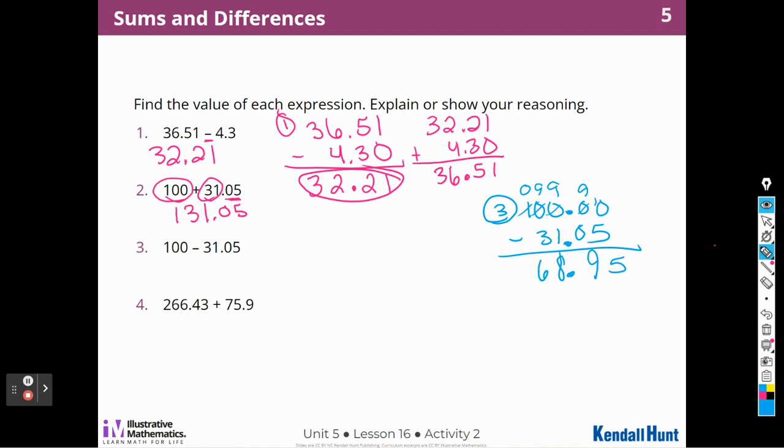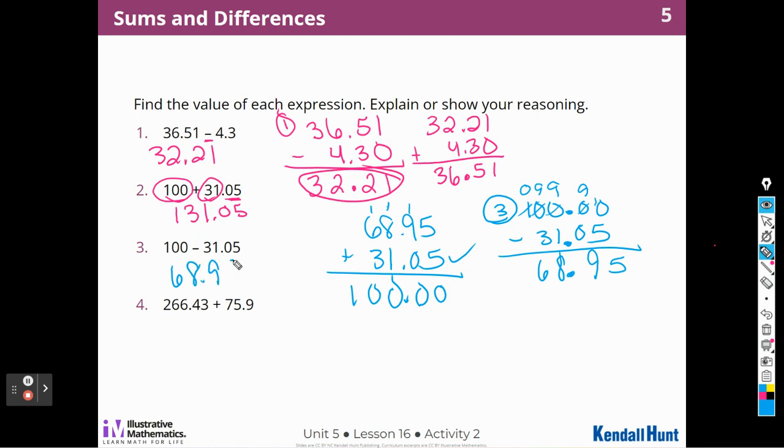And again, I'm going to add to check. So 68 and 95 hundredths plus 31 and 5 hundredths. Well, 95 plus 5, I know that's going to be 5 plus 5 is 10. That's going to be 10 as well. 8, 9, 10. 6 plus 3 is 9, plus 1 is 10. So I did get the correct answer. So add to check. It's super, super important.